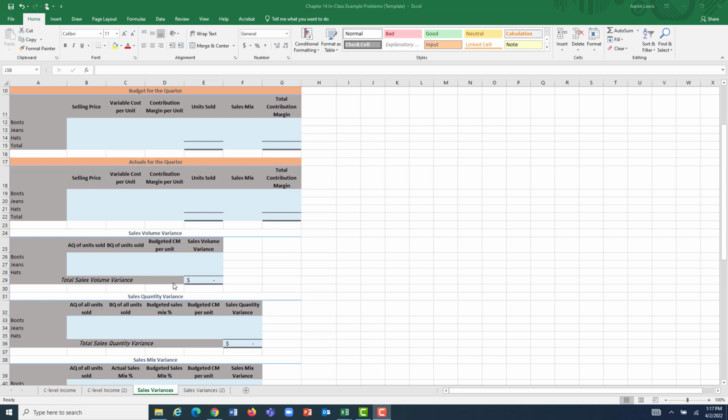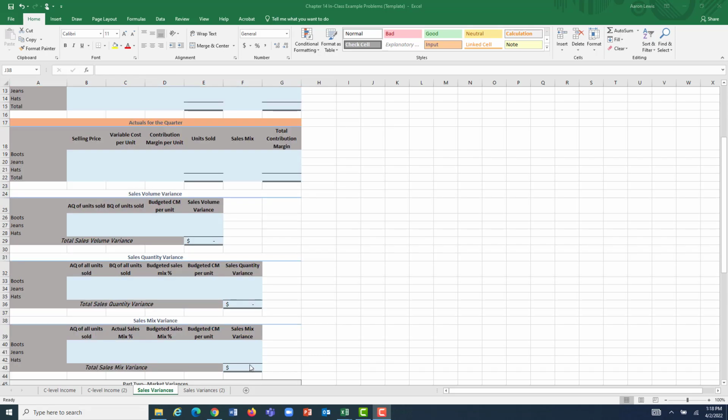And you can break that down into two subcomponents. The sales quantity variance, which is essentially how much of sales there were overall for the entire market that led to the difference in your margin, and the sales mix variance. Did you sell the quantity of each particular product line that you thought you were going to? Because some are more profitable than others. Maybe you sold the wrong mix.